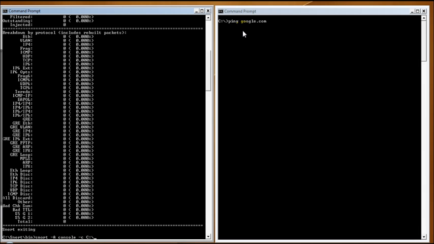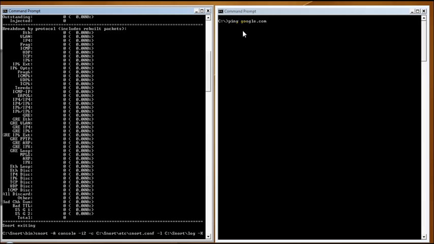I forgot the interface, that is -i 2. Just follow this path. It will log all the detections in the log file.